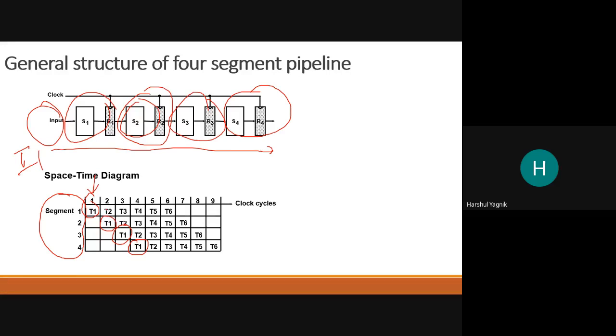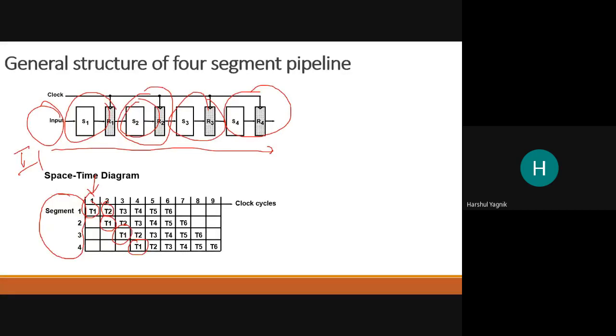Observe, now when segment 1 is done with task 1, it is free, so it can then take up task 2 in the 2nd clock cycle. That is a second task, a different task. Now what is the operation to be done?